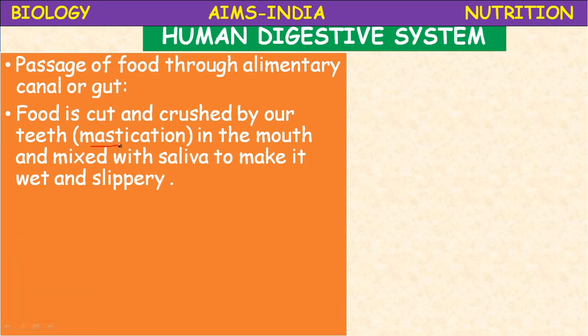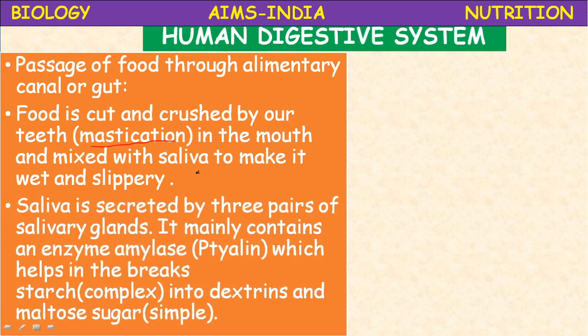The mastication of the food takes place in the mouth, and the mouth also consists of salivary glands which secrete saliva. The food mixes with saliva to make it wet and slippery. This wet and slippery food is acted upon by an enzyme called ptyalin in the saliva. Saliva is secreted by 3 pairs of salivary glands.